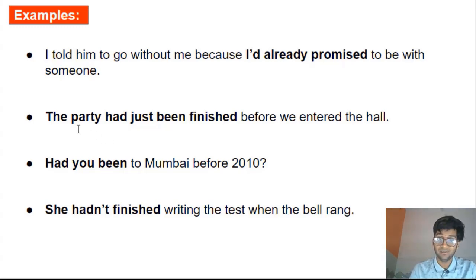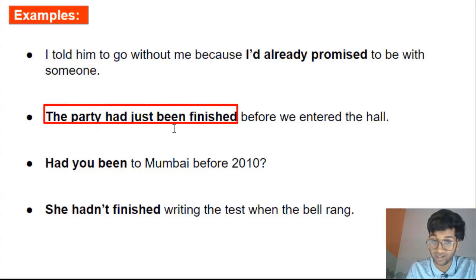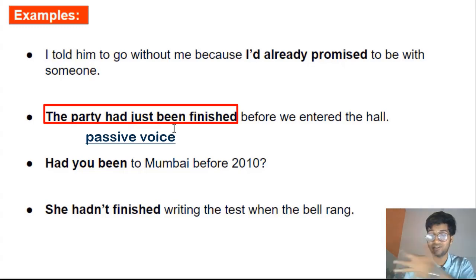Second example, the party had just been finished before we entered the hall. Do you see any difference in this sentence? Yes, we have the extra word, been. The party had just been finished before we entered the hall. Now guys, this sentence, the party had just been finished, is in passive voice. The party is not going to finish itself. Somebody else must have done it, right? So this is in passive voice and that's why we are using been.